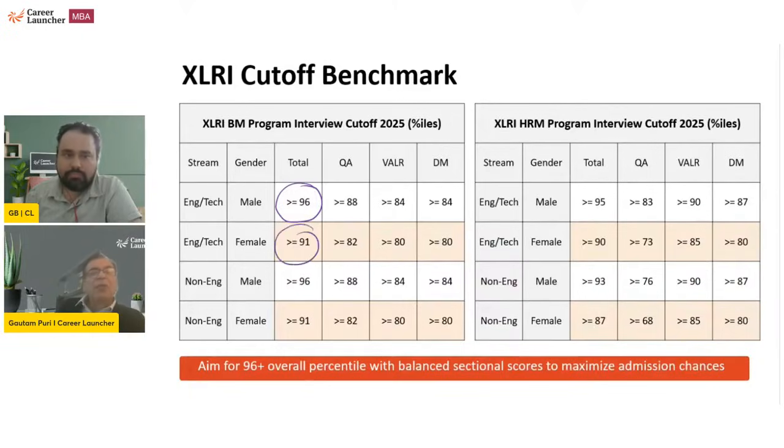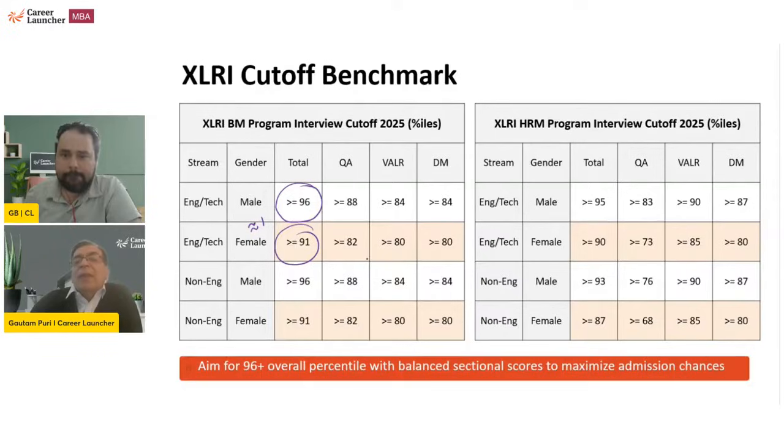Half a mark, 0.75 marks. That's the kind of difference. In the worst case, it's going to be a 1 mark difference. Okay, so it is not a huge difference. It looks huge in percentile terms, but in terms of the actual marks attempted in the paper, which you get as the raw score, it is going to be a negligible difference. Half a mark here or there is the case out here. Okay, so it looks like girls and non-engineers have a huge advantage. The answer is no, not really.